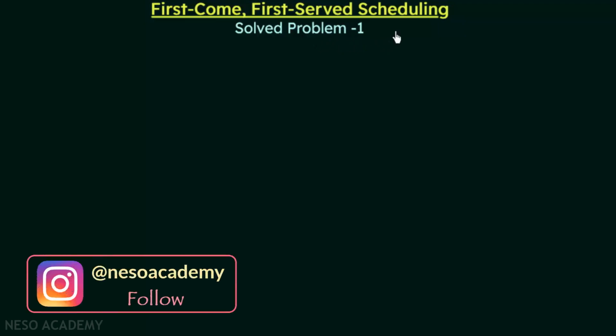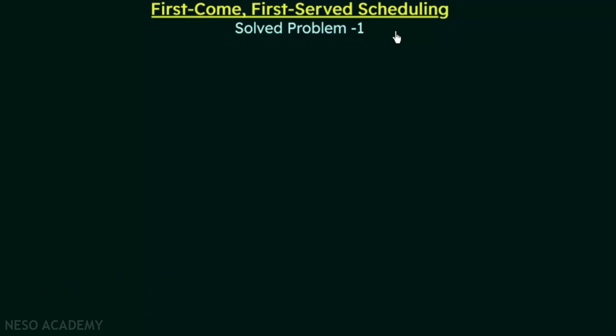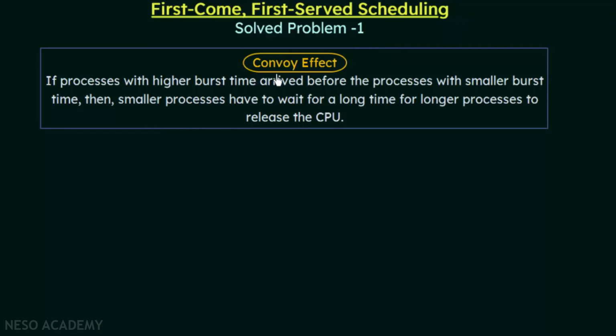Before we go into the problem, let us first recall the disadvantage associated with this first come, first served scheduling algorithm. The main disadvantage was that if processes of higher burst times arrive before processes of smaller burst times, then the processes of smaller burst times will have to keep waiting for a long time until the processes of higher burst times complete their execution. This is known as the convoy effect.